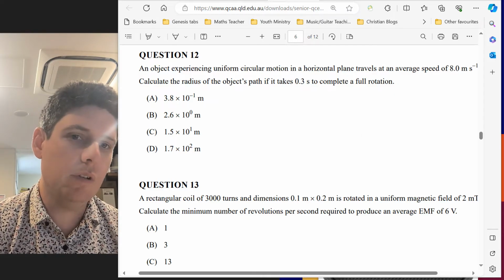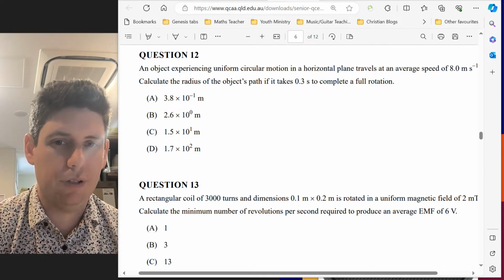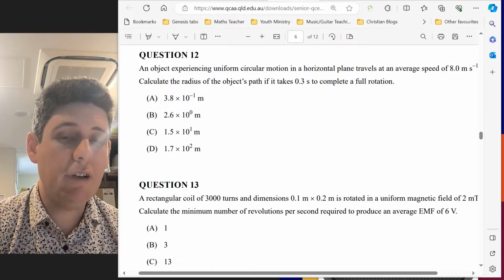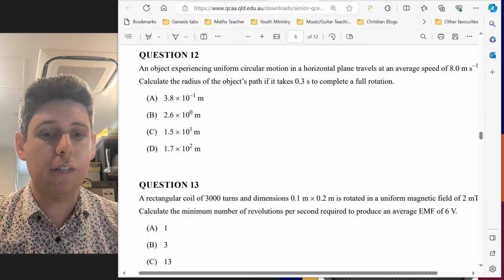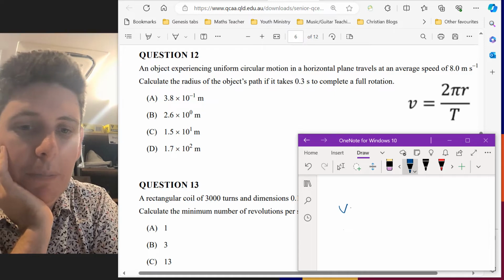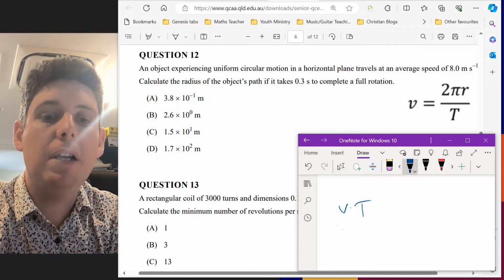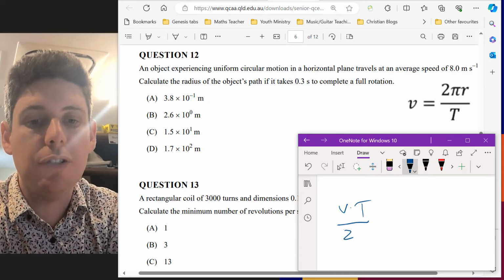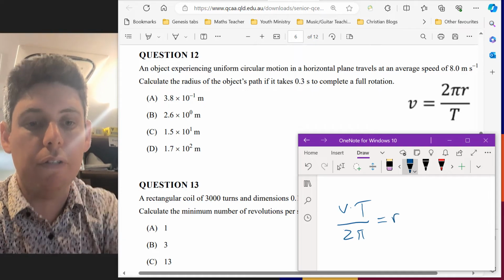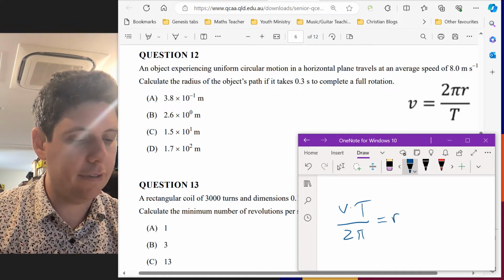We don't really care about direction in this question. If we rearrange for r, that will give us our radius. So average speed times rotation time divided by 2 pi will give us our radius.